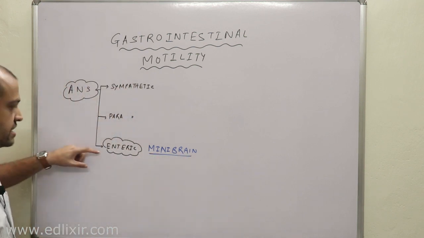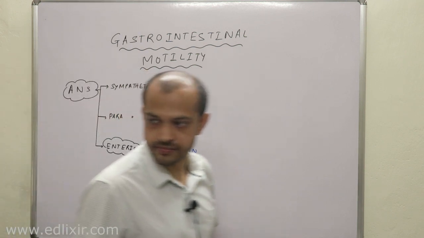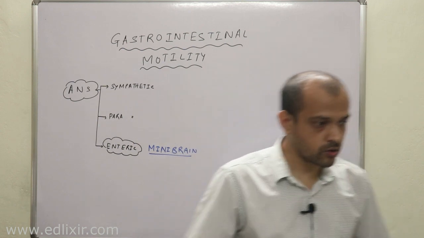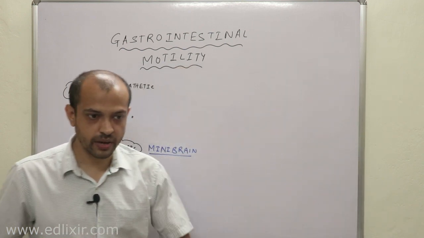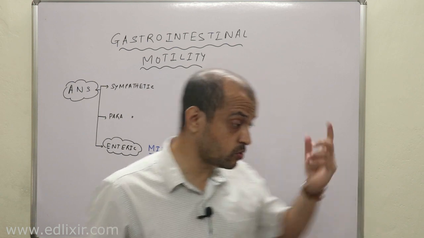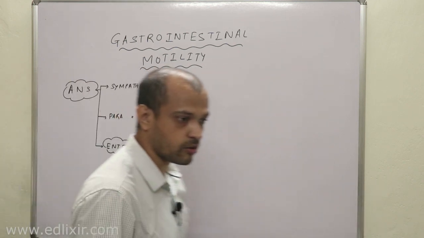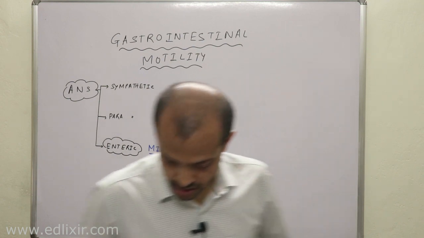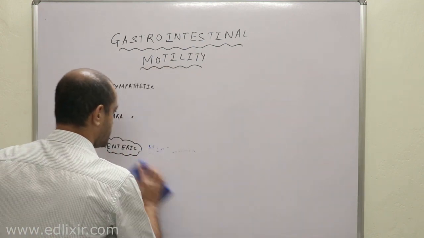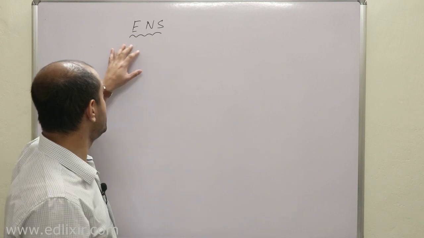Okay, this enteric nervous system is called the mini brain. Why? Because they control themselves. They don't require any higher order neurons to control themselves. Therefore these are called mini brain. They have their own IQ, so that they can control their activities. Clear? Now we will be talking in detail about this enteric nervous system.